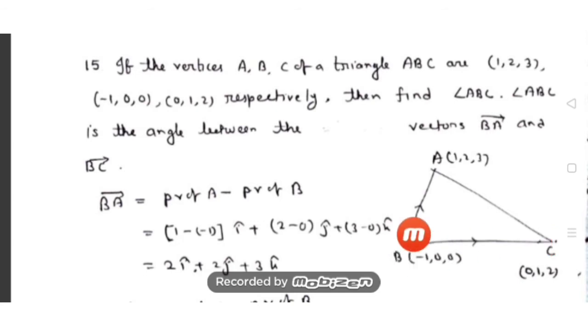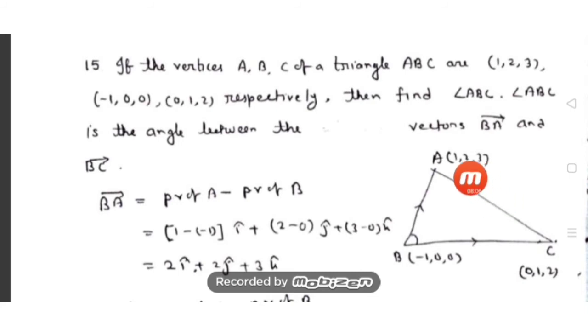That is equal to the angle between BA and BC. So our aim is to get the angle between the vectors BA and BC. First I found the values of the vectors BA and BC. How to get it? BA vector can be obtained as position vector of A minus position vector of B. Let us get it. BA vector is the position vector of the terminal point minus the position vector of the initial point.